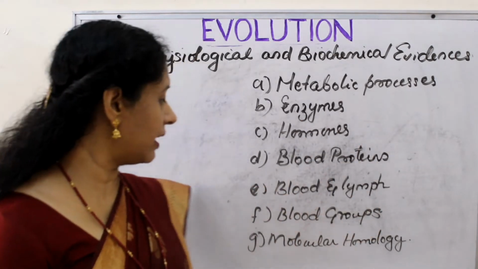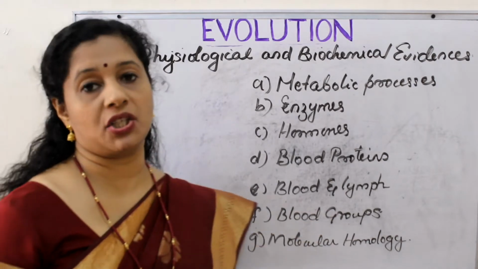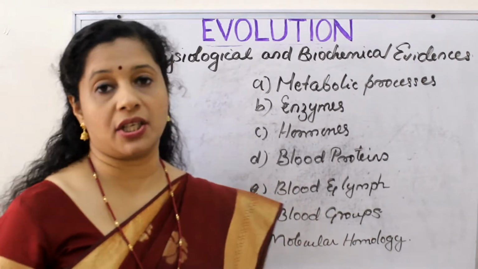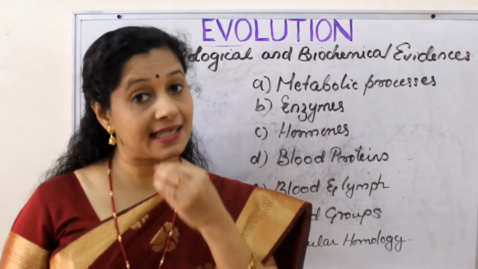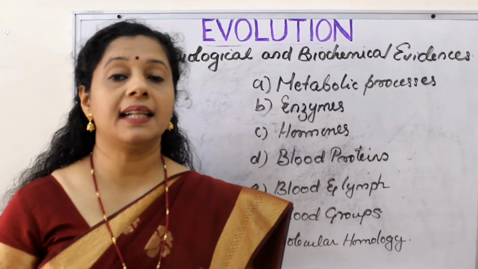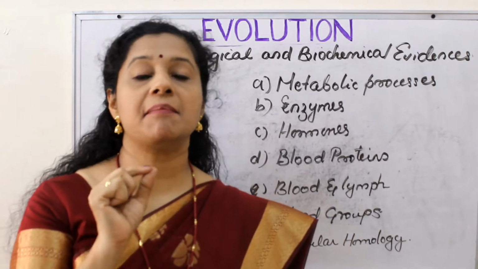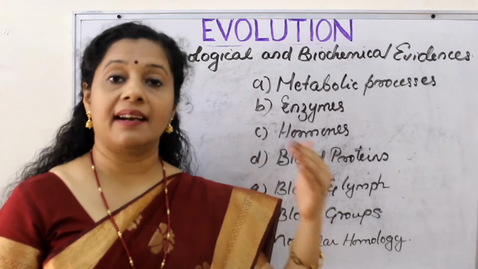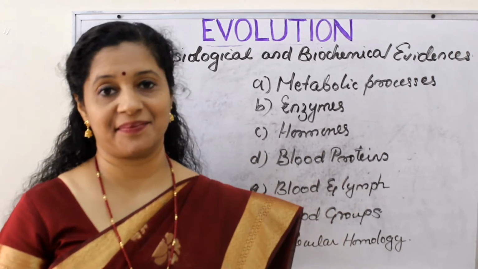So one more evidence coming here is molecular homology. Similarity at the molecular level is called a molecular homology. For example, if we analyze our DNA with that of a chimpanzee, we can see that there is only 1.8% base pair difference between both of us. That means we had a common ancestor.